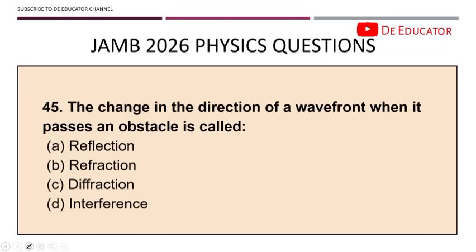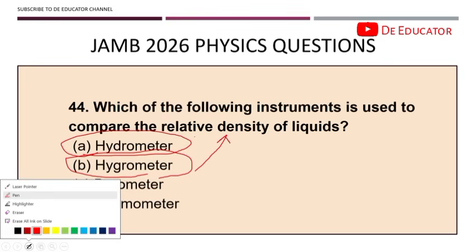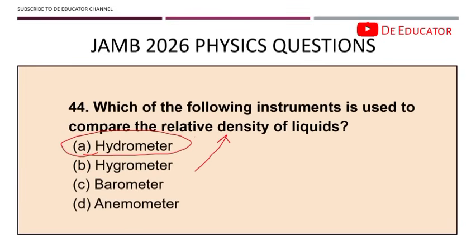This is what I meant by you must be very, very patient. You can see now I'm not patient. I picked hygrometer because my brain had marked relative humidity. When I say relative humidity, I know it is hygrometer. This time I changed it to relative density. So you have to be very patient and observant so you don't pick the wrong answer even for a question that you know. So the answer is A, hydrometer. Hydrometer is used to measure relative density of liquid.